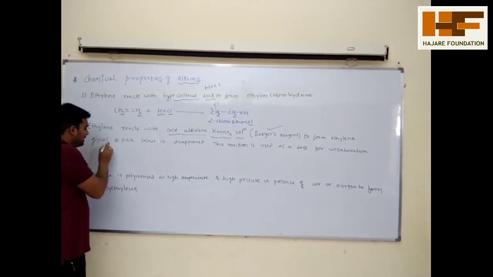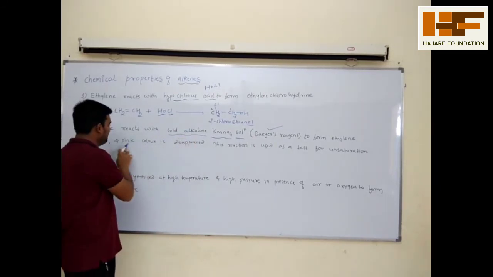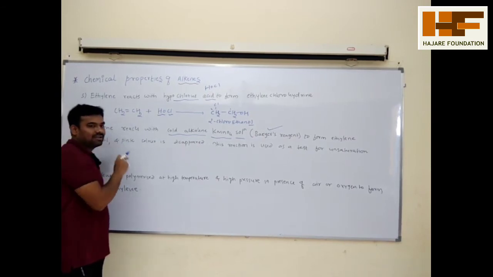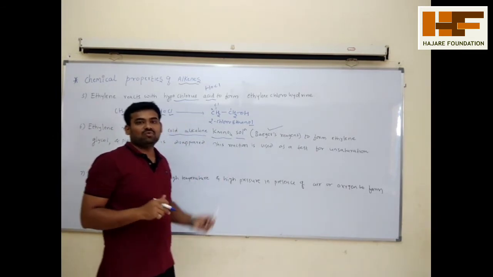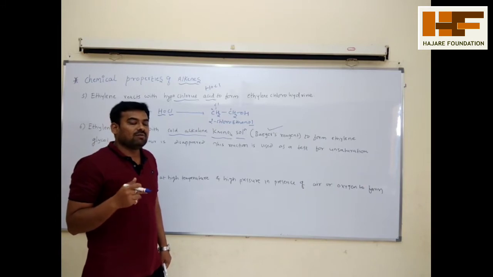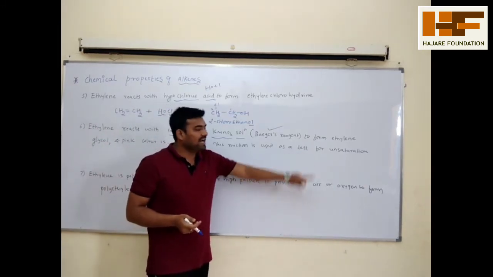KMnO4 is pink in color. When KMnO4 reacts with ethylene, the pink color disappears. So this test is used for unsaturation, to identify whether the compound contains multiple bonds.